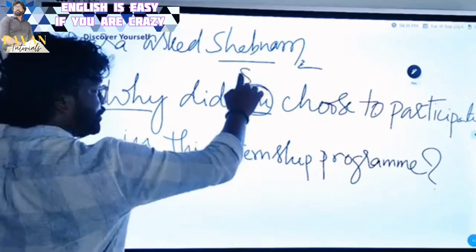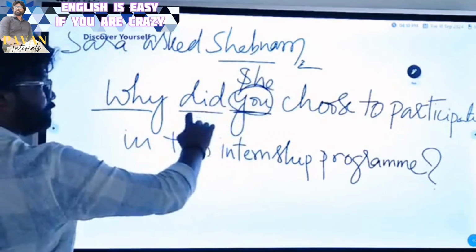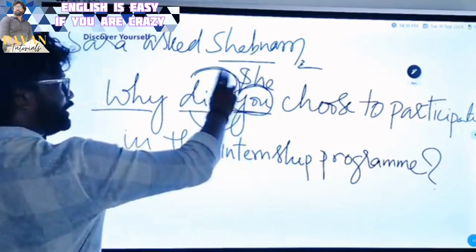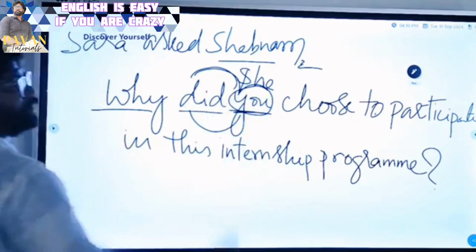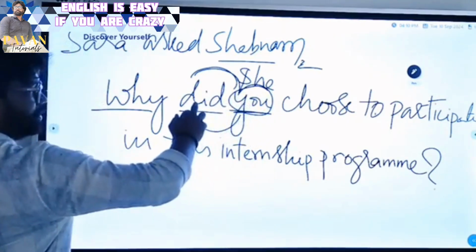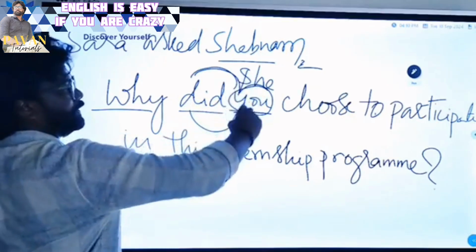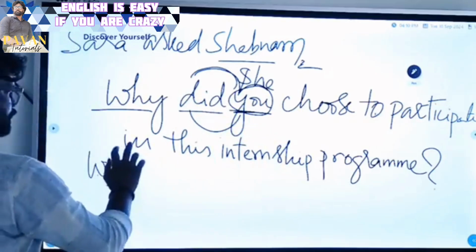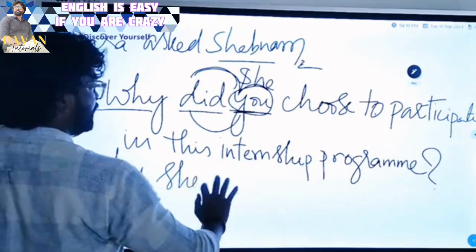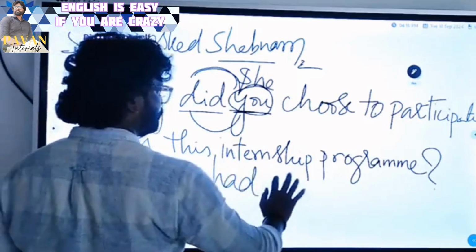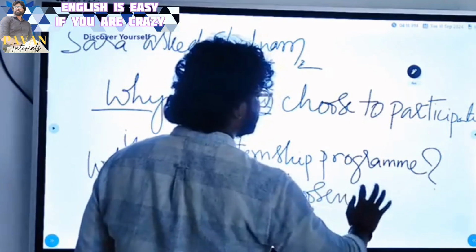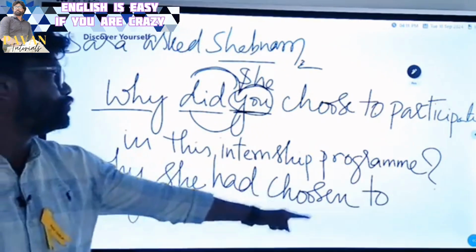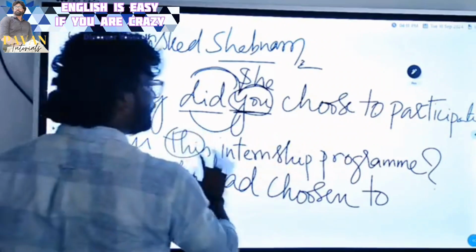The pronoun of Shabnam is she. And did will come this side as usual. You will go this side. When they swap their places, she comes this side, and did goes to the other. So see, the subject comes to the auxiliary verb's place, and the auxiliary verb goes to the subject's place. She did becomes had plus V3. So the option is why she had chosen to. So Sarah asked Shabnam why she had chosen to participate in that internship program.